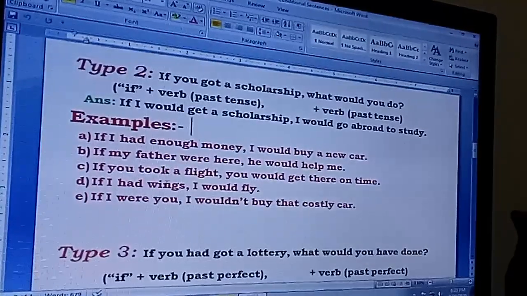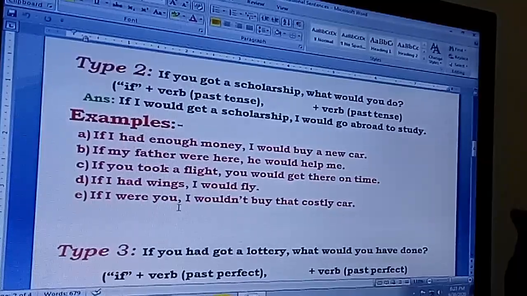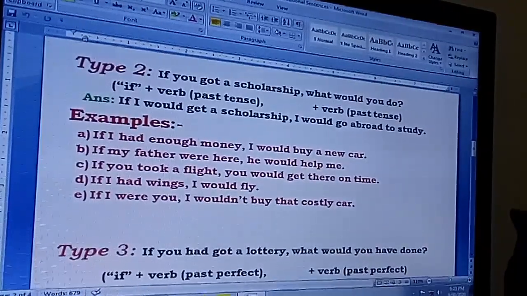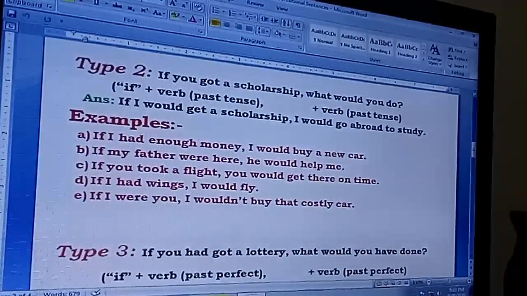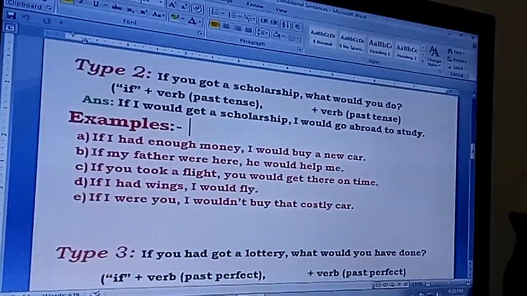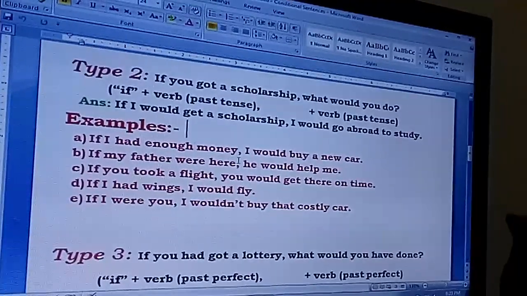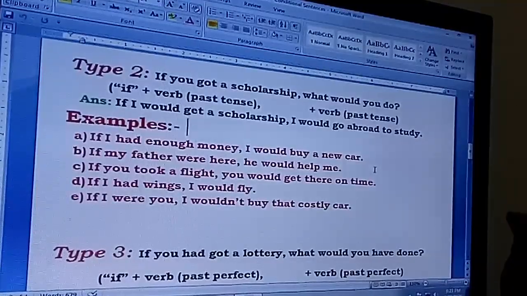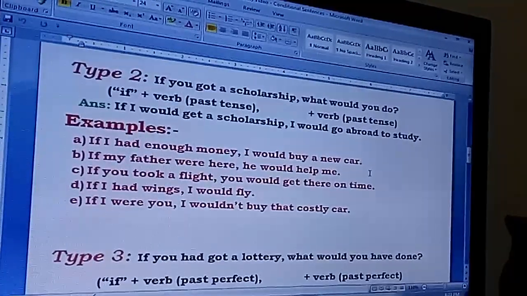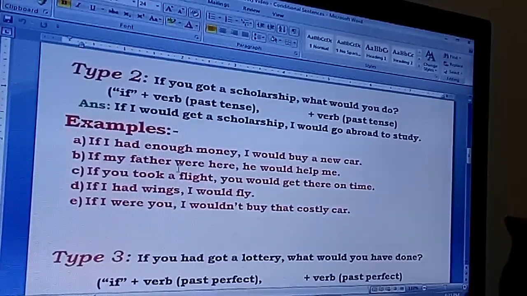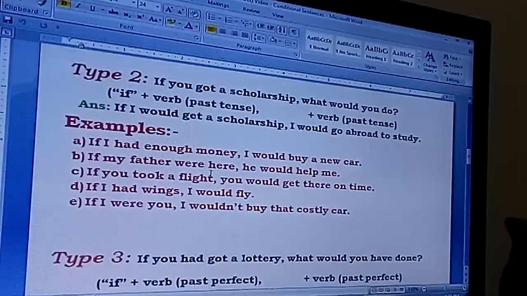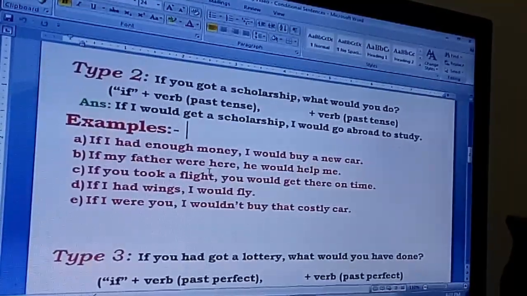Again, a few examples, there will be more examples like that, but I have just jotted down five of them for you to know the pattern of the sentence. If I had enough money, I would buy a new car. If my father were here, English is absolutely correct.